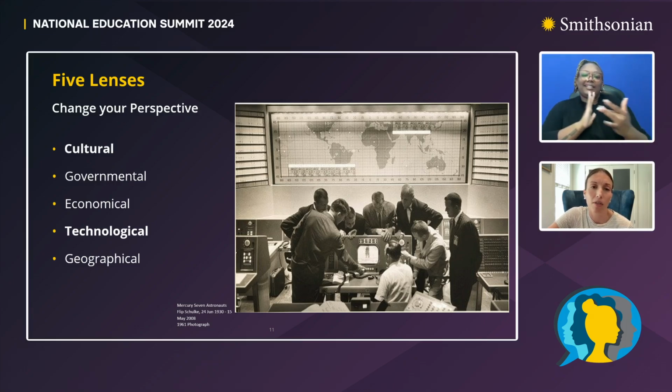So let's look again at this photograph that we've been working with so far in our session. Give it another gander. Now let's look through the cultural lens. And again, the cultural lens focuses on evidence of tradition, value, and human expression. I'm going to give us a couple moments just to collect our ideas. Next slide, please.